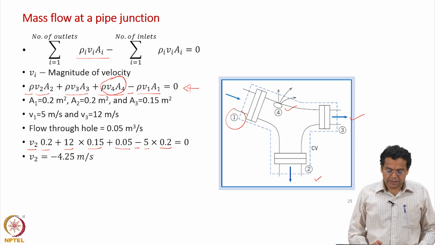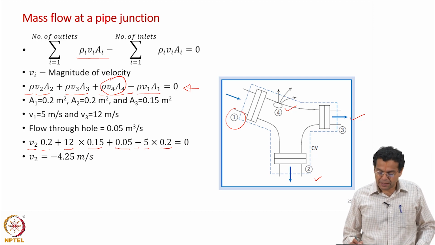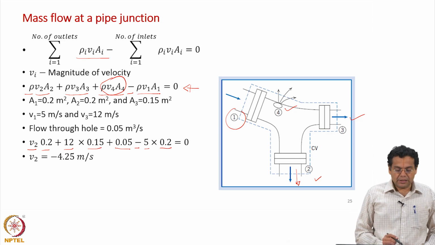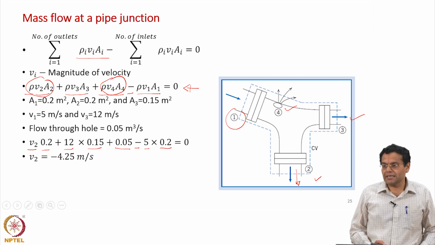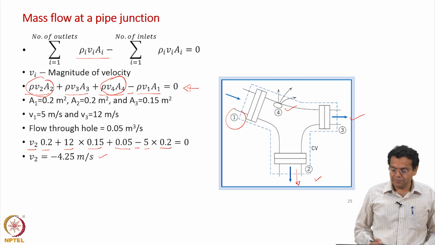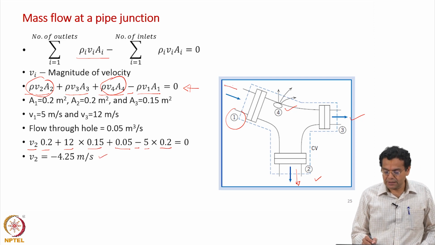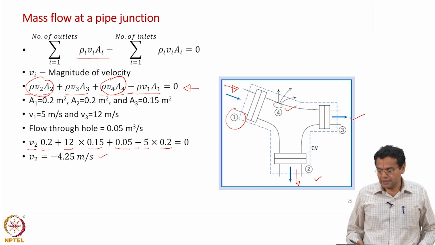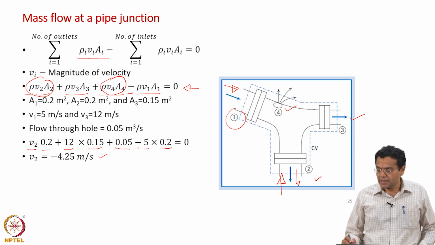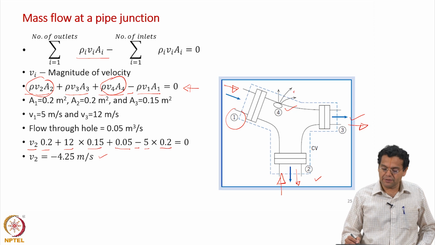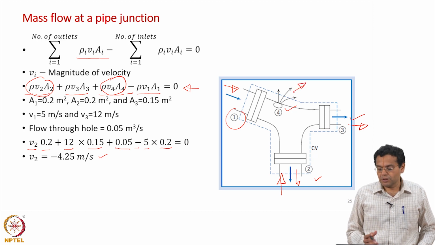As I told you, to begin with, we assumed that water is leaving through this face, and so we included that in the outlet as a flow rate leaving the control volume. But now we have found out that V2 is negative, which means that water is entering through inlet 1, water is also entering through surface 2 and leaving through outlet surface 3, and of course, leaving through the outlet hole 4.